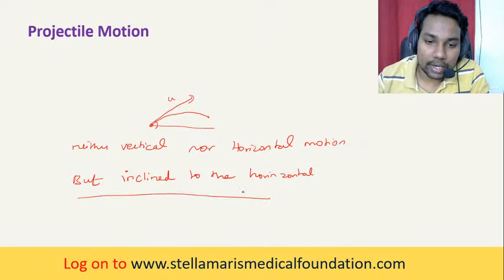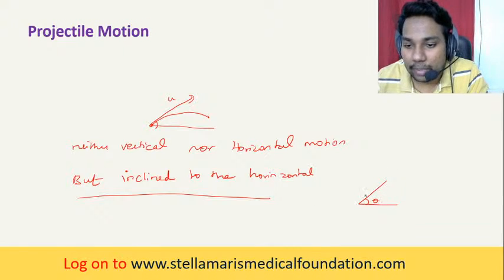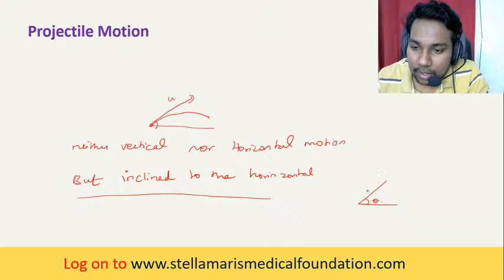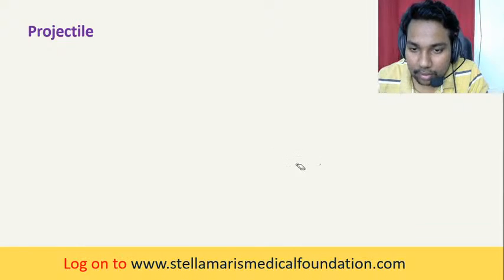You know what is inclined to the horizontal, no? Like this, see. Theta, it is inclined. Let's say this is the motion of the particle. The particle is moving like this, so it is inclined. Sorry, I just erased it.